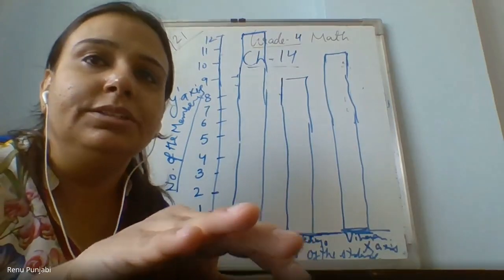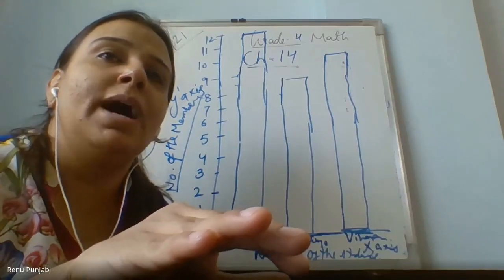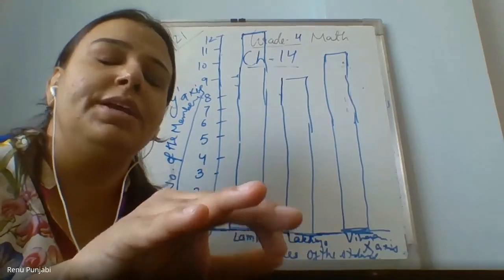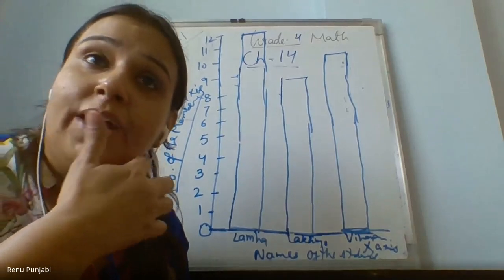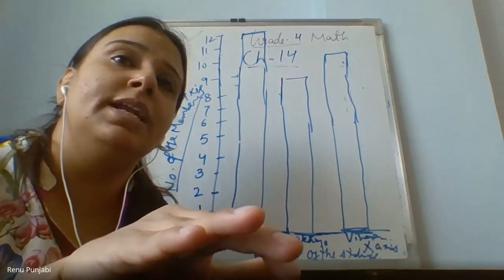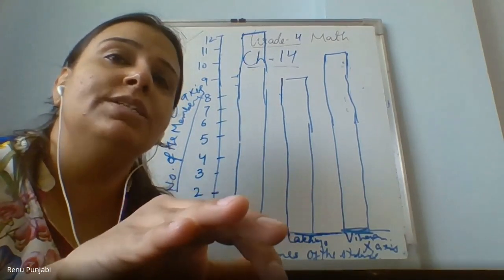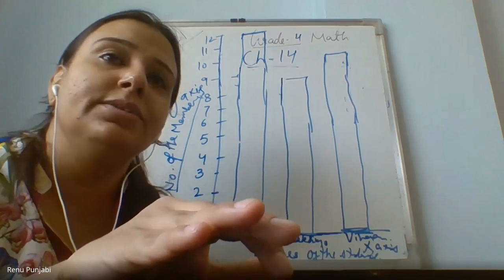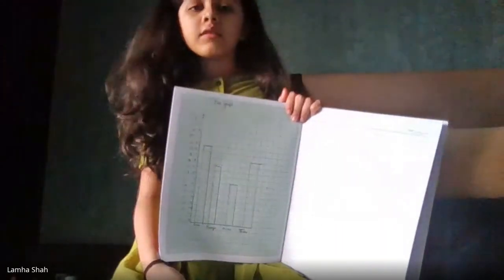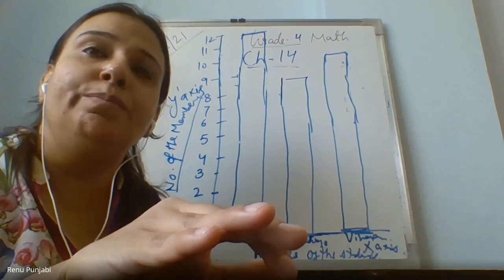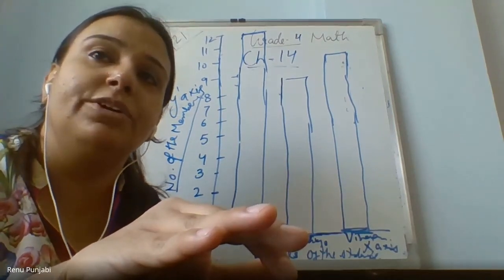Ma'am, my bar graph has no horizontal axis and no vertical axis. Then how is it possible to draw a bar graph? Wait. Please do the correction and then I'll come back to you.